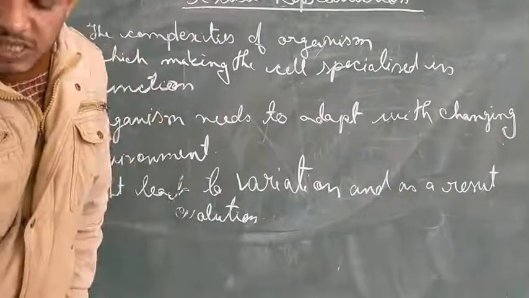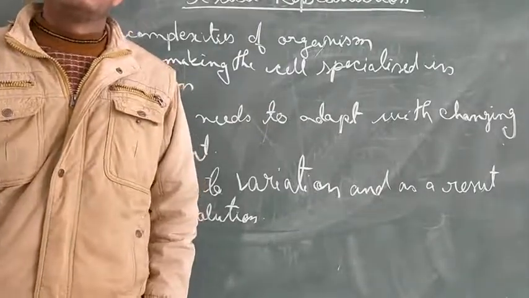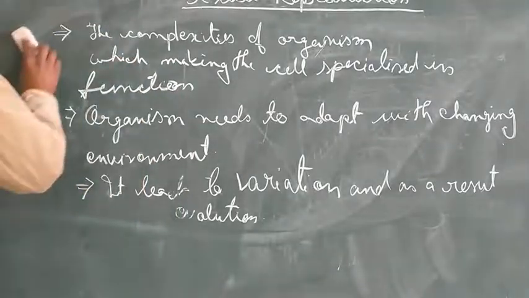Now we are going to discuss sexual reproduction, how the DNA and how the organisms are involved in it.